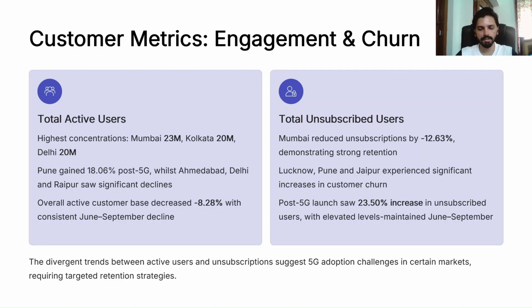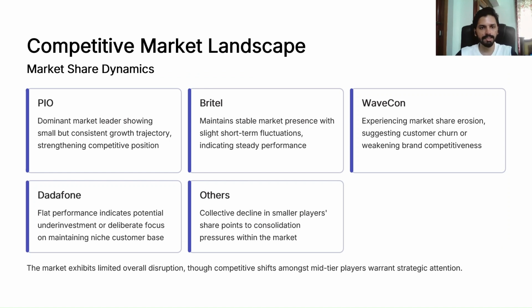Now, after the 5G launch, we can see the market share dynamics. How is the market share, whether it's improving or not? So company Jio is again the dominant leader. It is showing a small but constant growth, and the trajectory is in the positive way, that is upward, and it's having a market leader position currently in the market.